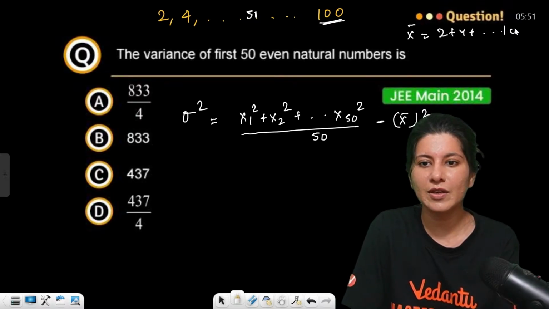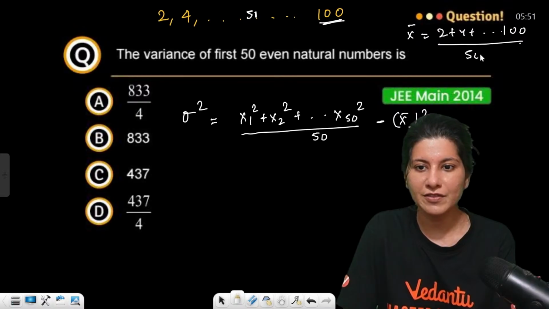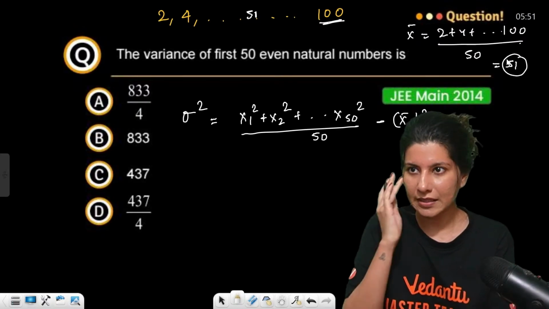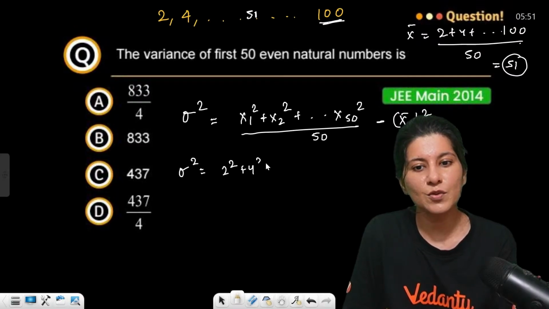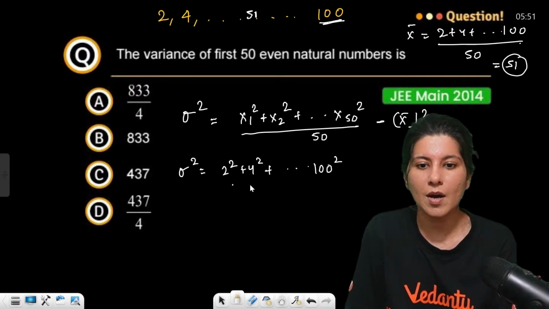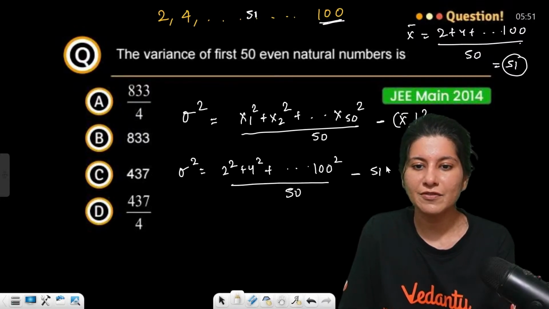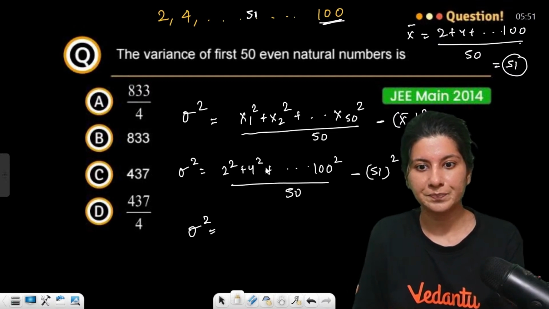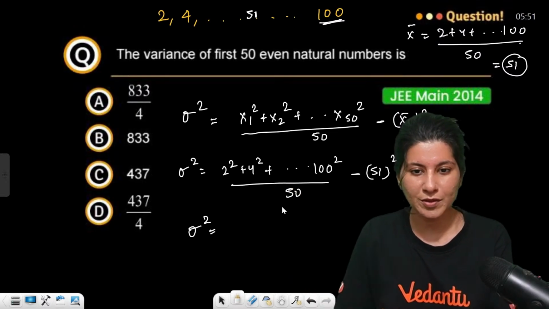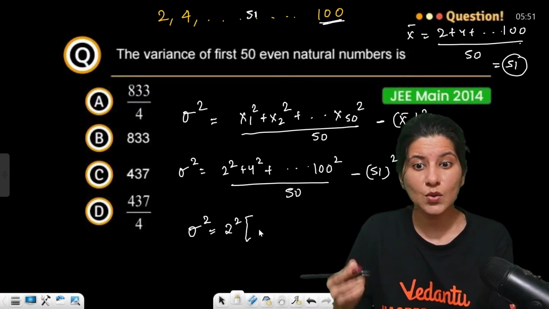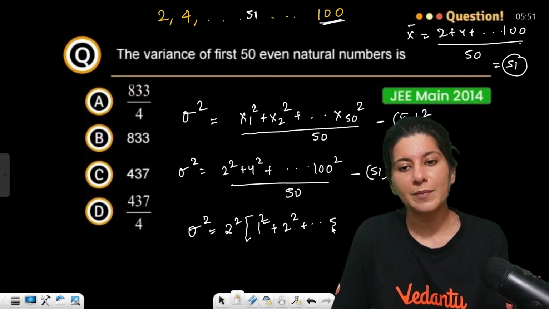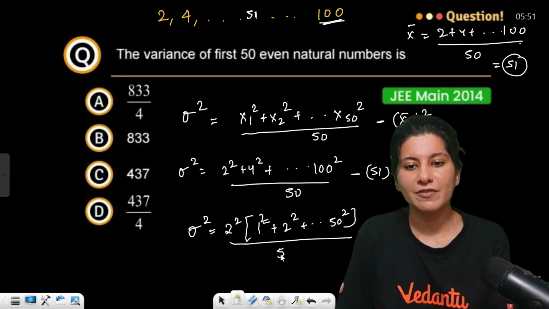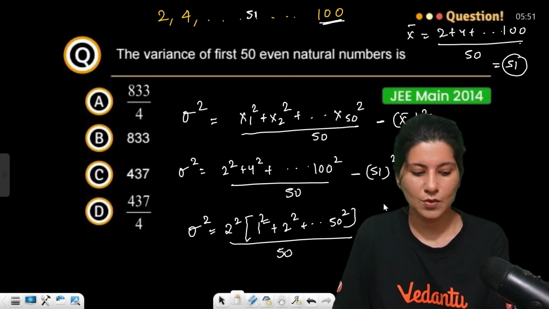The mean we have calculated, right? 2 plus 4 plus all the way up to 100, upon 50. So the mean will be 51 clearly, and this is 51 square. So sigma square will be 2 square plus 4 square and all the way up to 100 square, upon 50, minus 51 square. Now you just have to do the calculation. If you take 2 square common from the numerator, you will get 1 square plus 2 square and all the way up to 50 square, upon 50, minus 51 square.